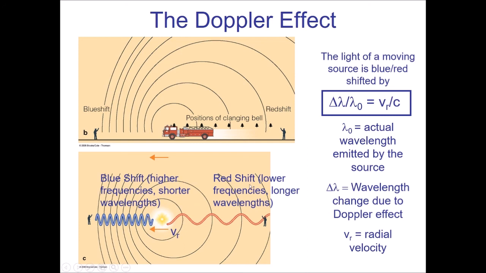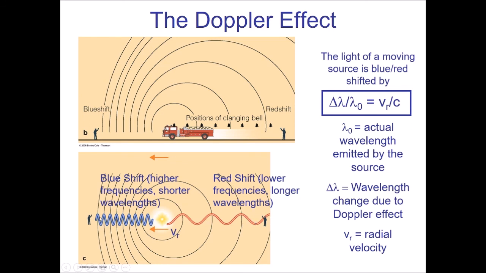We have a red shift, which occurs if an object moves away from you. And that stretches the wavelength out. And again, the object doesn't necessarily look red. It could look red, but the light is stretched out. And so it becomes longer.